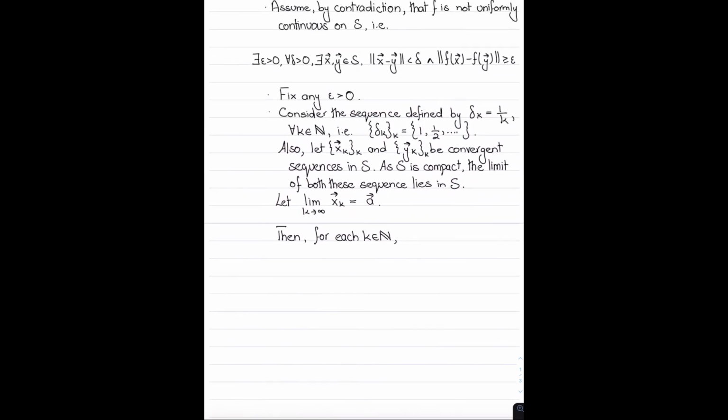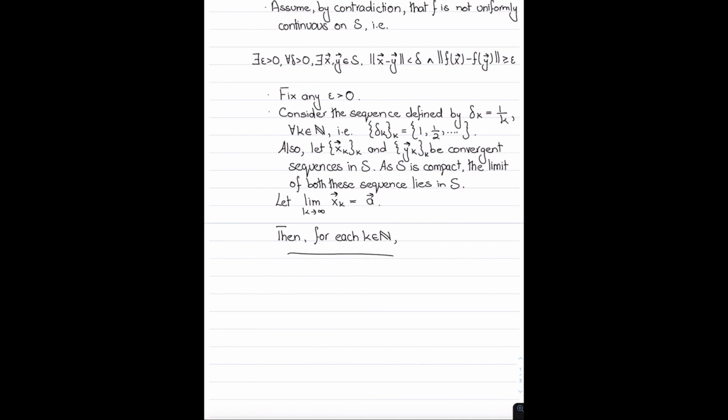Let the limit as k approaches infinity of x of k be equal to the vector A. Then for each k in N, this is something we know is true because of the fact.